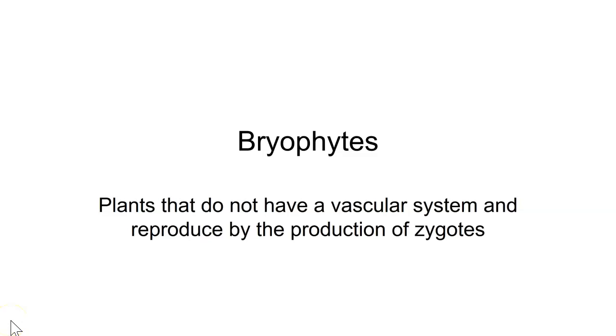Bryophytes. Bryophytes are a unique group of plants. These are plants that do not have a vascular system and reproduce by the production of zygotes. So when we look at this group, we're talking about two things. Number one, no vascular system, which means these are very rudimentary plants, the original plants that would be in a transition area from the aquatic environment to the land-based environment, which means when you find these on land, they are normally found in very moist environments.